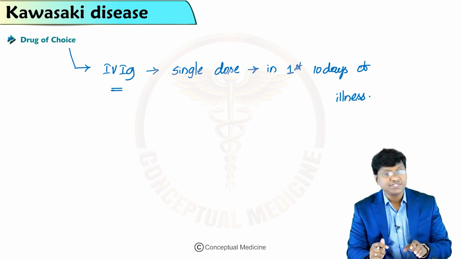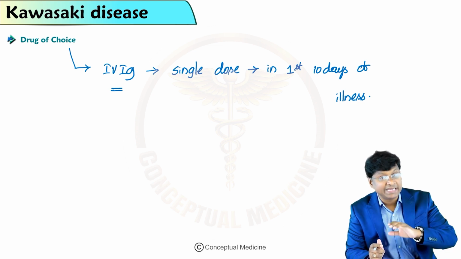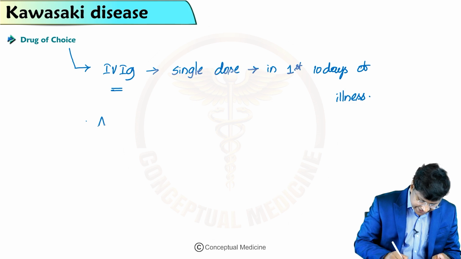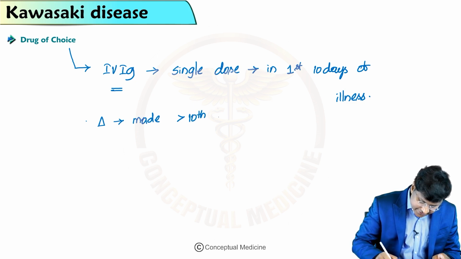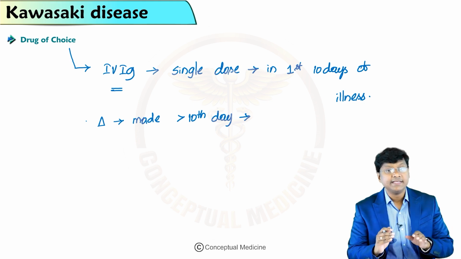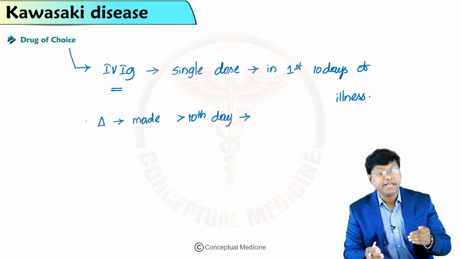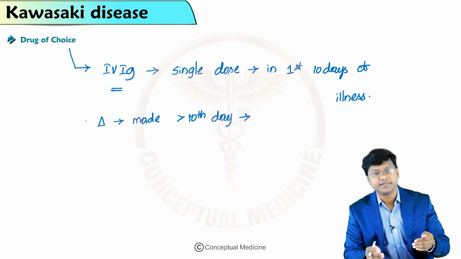And in patients in whom the diagnosis is made later than the 10th day, they can still benefit from IVIG treatment.